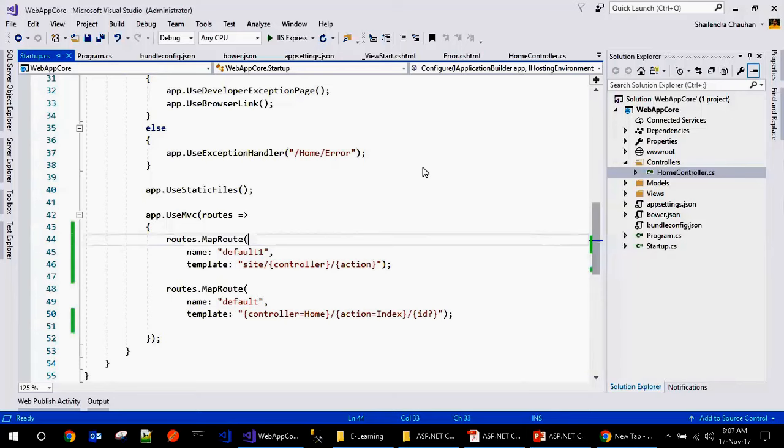Yeah guys, here the attribute routing is supported in .NET Core. So as you can define the attribute routing in MVC5, you can also define it here.